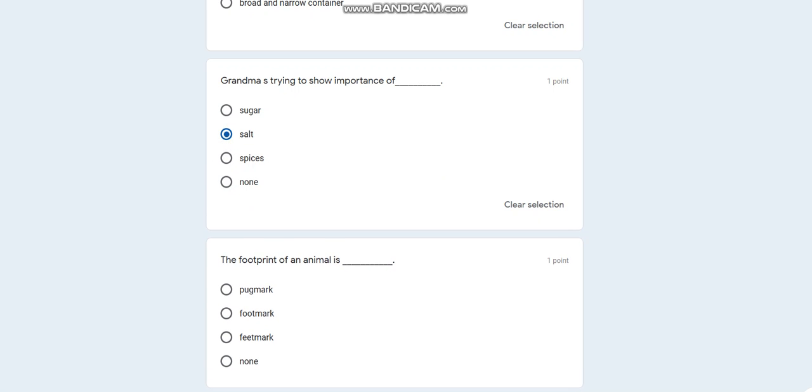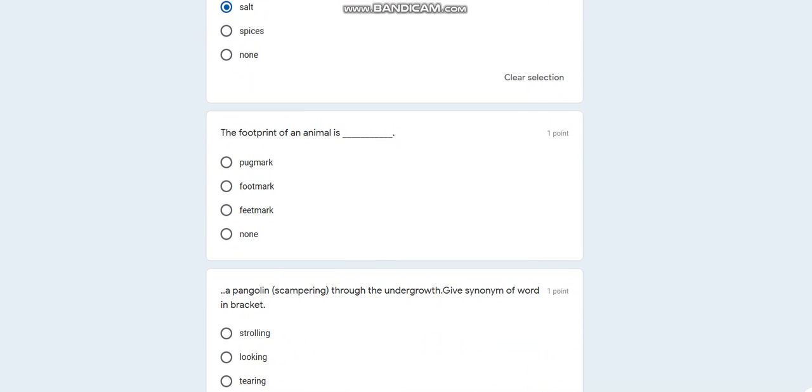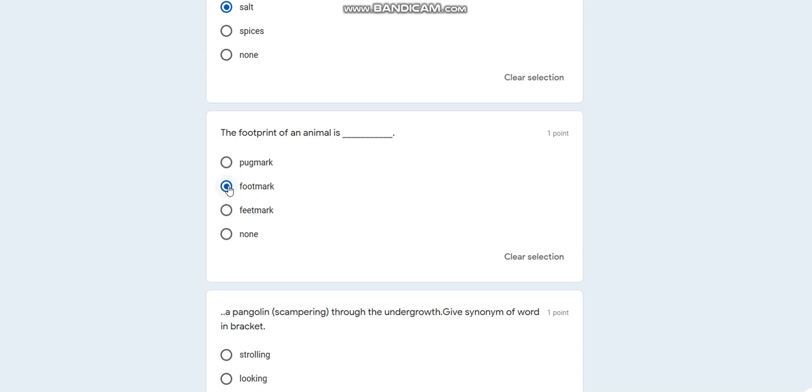Now, the next question is, the footprint of an animal is known as what? So it is a fill in the blank kind of question. Is it a pug mark? Is it a foot mark? Is it a fit mark or none? Suppose I choose foot mark as the correct answer. Then I'll move towards the next question.